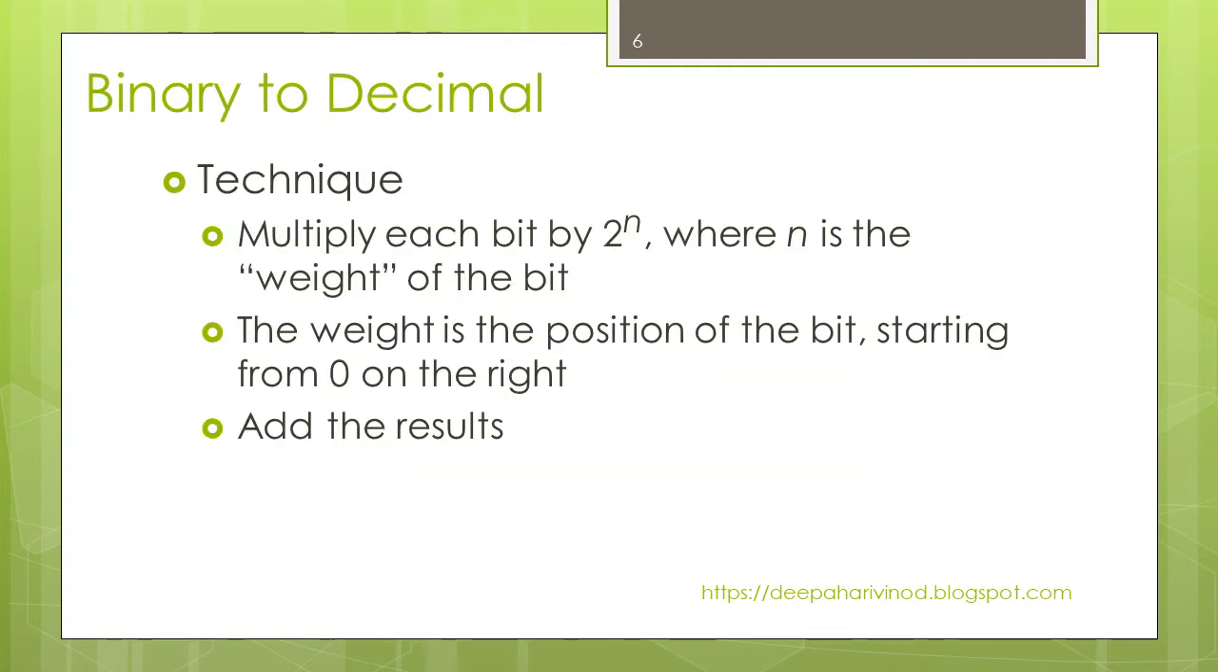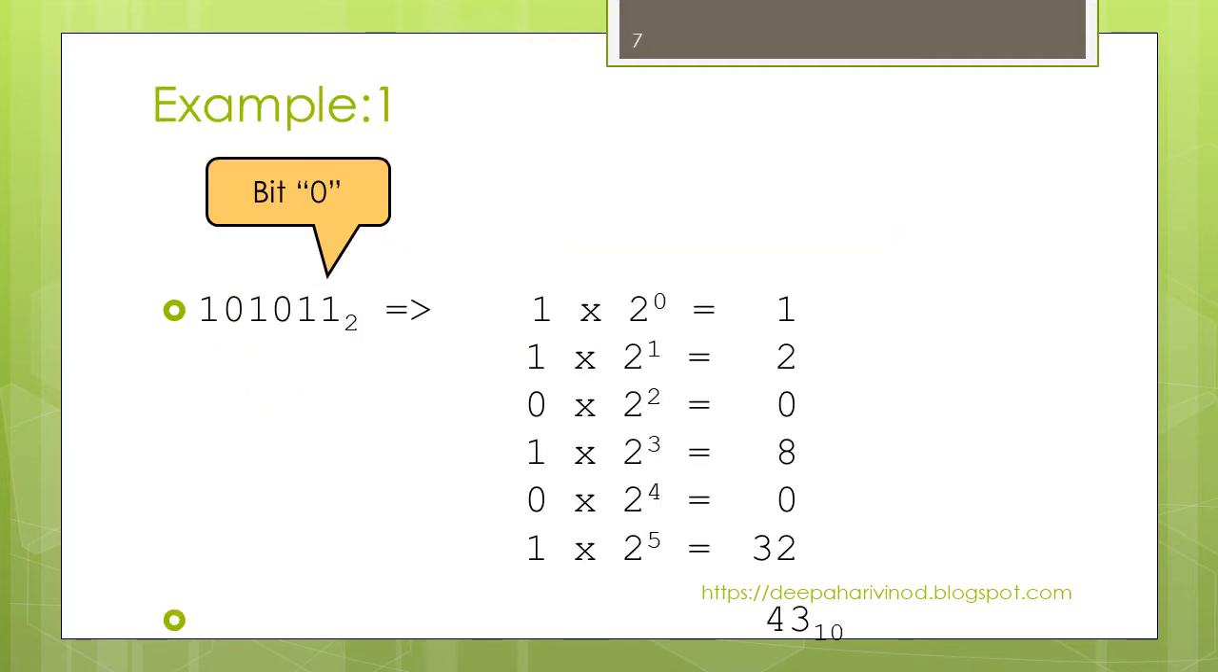Now, how to convert between different number systems? Conversion of the number systems. First, let me talk about binary to decimal. Binary means it has base 2, and decimal means our normal numbers which we deal with in day-to-day life. The technique is to multiply each bit by 2 raised to n, where n is the weight of the bit, the position of the bit starting from 0 on the right. Then add these results. Coming to the example.